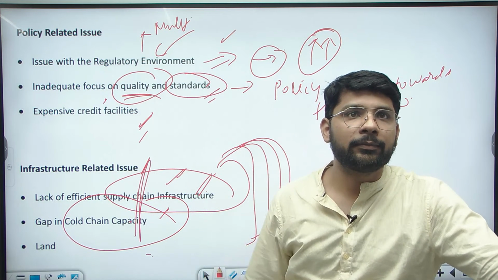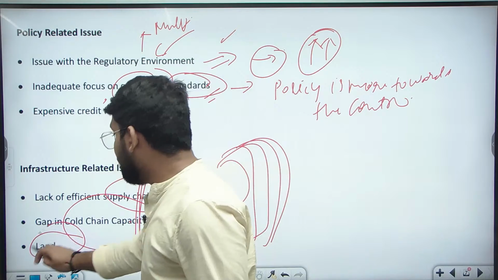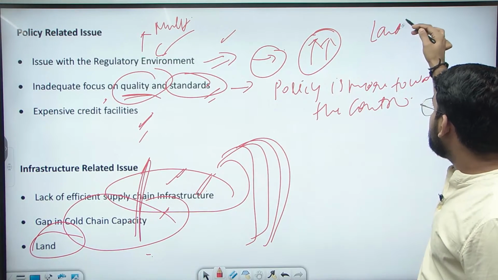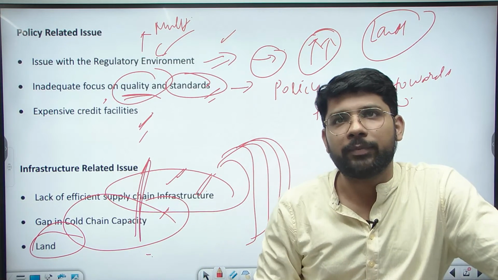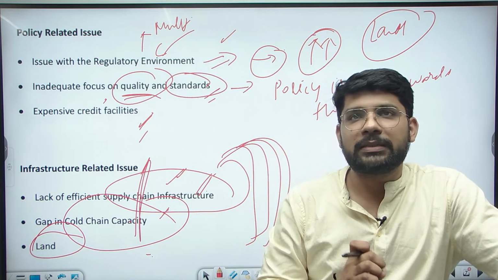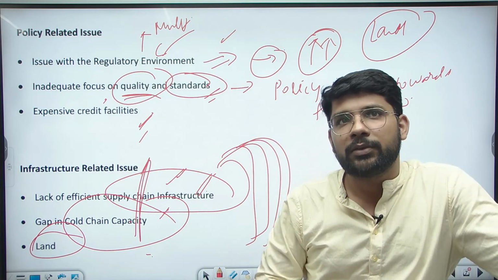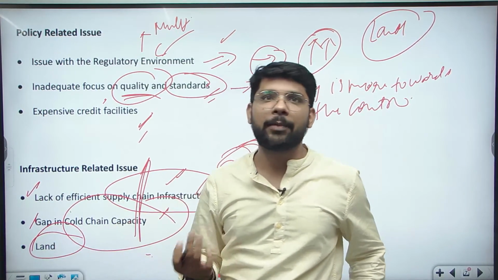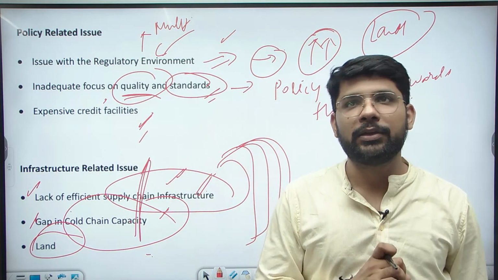Then finally, the land. There is a land requirement when we start opening a food processing unit, and the land requirement is very high. So there should be easy availability of land to food processing units, acres of land are required, and the cost of land should be less. So these infrastructure issues are: lack of efficient supply, the gap in cold chain capacity, and the land-related issue, easy availability of land without any issue from the land authority.